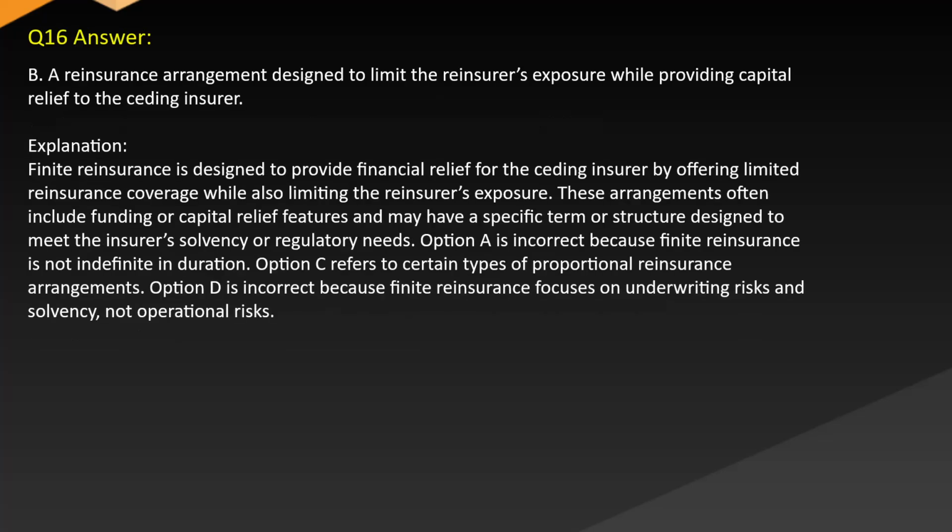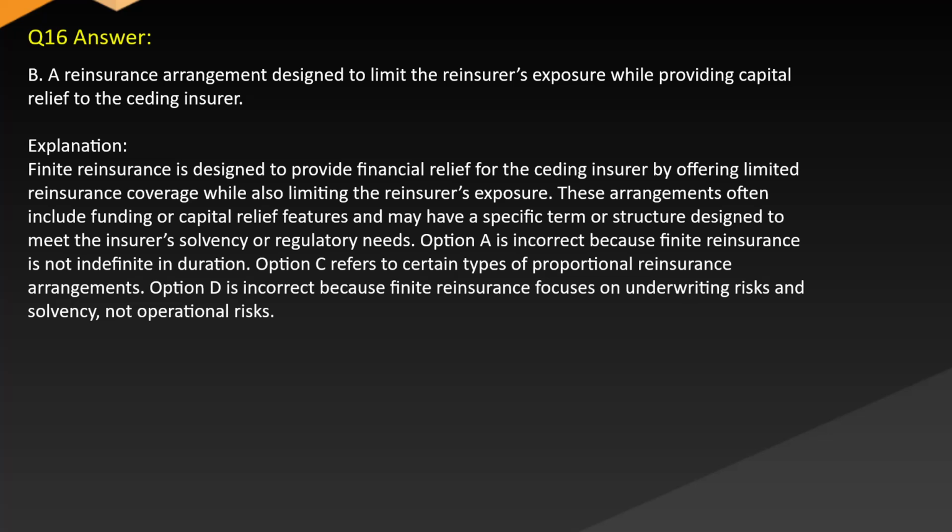Answer: B. A reinsurance arrangement designed to limit the reinsurer's exposure while providing capital relief to the ceding insurer. Explanation: finite reinsurance is designed to provide financial relief for the ceding insurer by offering limited reinsurance coverage while also limiting the reinsurer's exposure. These arrangements often include funding or capital relief features and may have a specific term or structure designed to meet the insurer's solvency or regulatory needs.